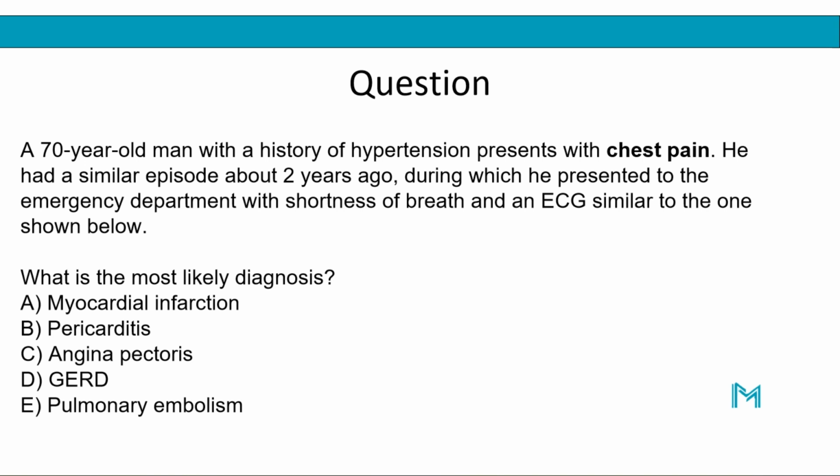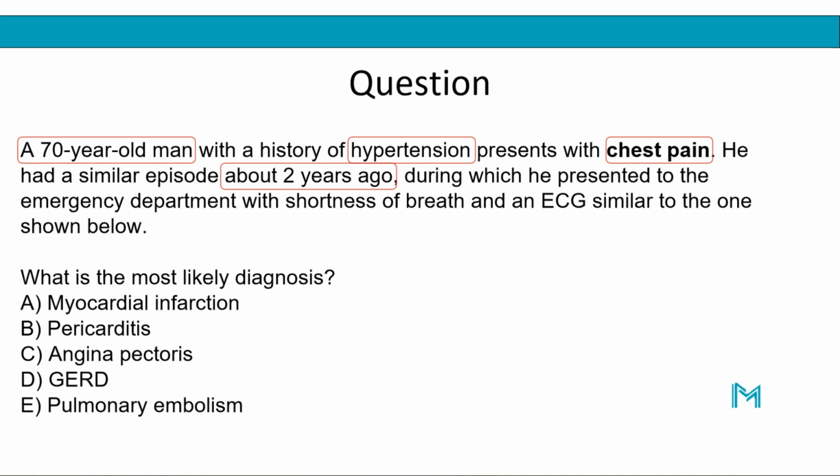From the question itself, the relevant information is that the patient is 70 years old, which tells us he is an elderly person, and so that's a relevant risk factor, especially when we are dealing with cardiovascular diseases. He is presenting with chest pain. He is also hypertensive, another relevant risk factor for cardiovascular diseases. He also had a similar episode 2 years ago, which is a relevant past medical history, where he presented with shortness of breath and had a similar ECG. So these are the main relevant points from the stem of the question.